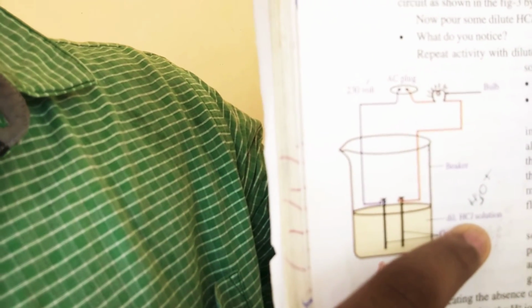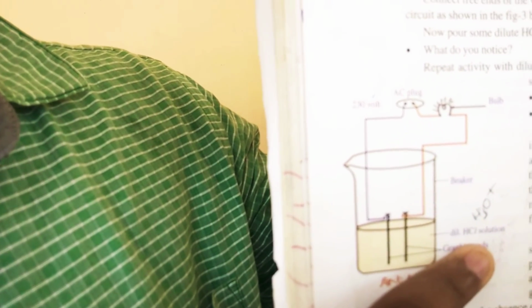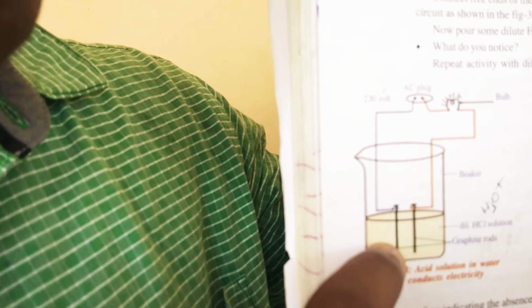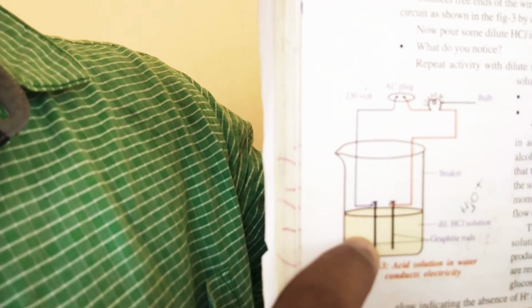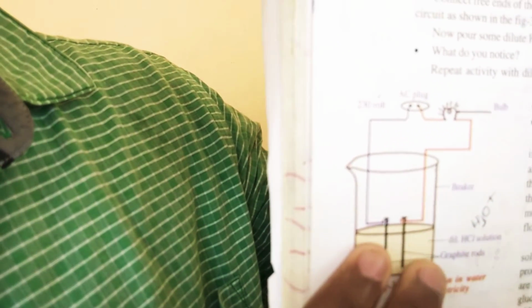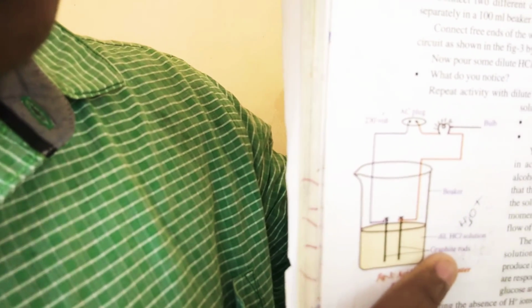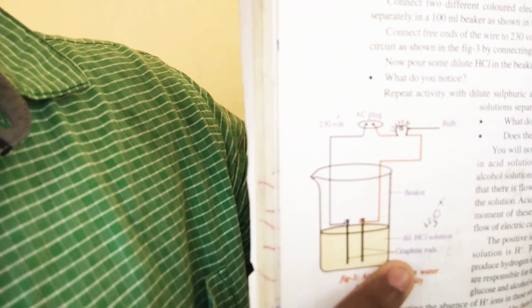This is the main product in the beaker. So here electrons and protons are transferred by two electrodes, nothing but graphite rods. I will show the picture of how the pH scale is present.